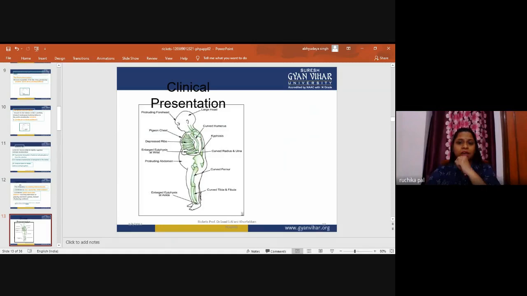Now, the clinical presentation. Before that, I will explain a few things about rickets. There are two types of rickets, type 1 and type 2. In type 1, there is either a deficiency of vitamin D or a defect in its metabolism. Type 2 rickets occurs due to deficiency of phosphate in the extracellular fluid because of defective tubular reabsorption or diminished phosphate intake. Here, calcium and phosphorus are both important factors. So it is decided by type 1 and type 2.